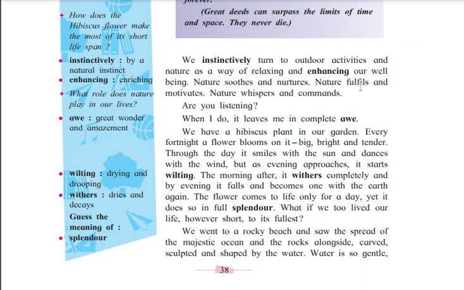Nature soothes and nurtures. Nature soothes us, which means nature makes us comfortable and shapes us. Nurture is nothing but the same, shape us. Nature fulfills and motivates. Nature fulfills us and gives motivation to us. Nature whispers and commands. Nature is speaking something slowly, and nature commands also. And nature commands, are you listening? Nature is saying, are you listening?